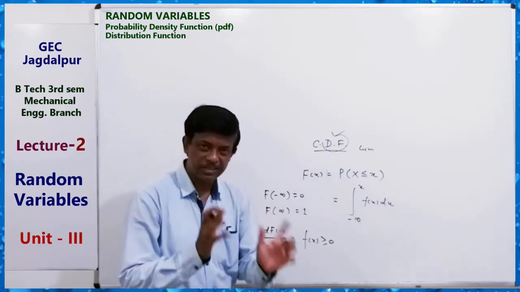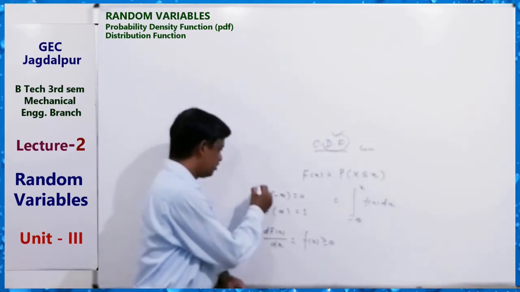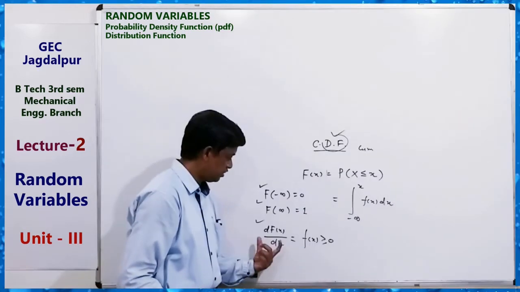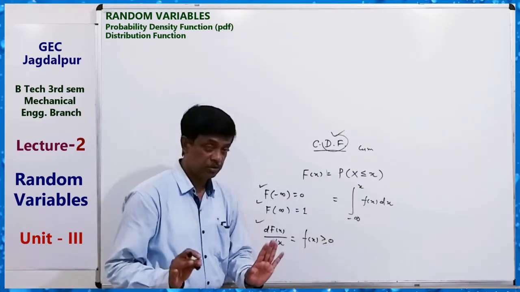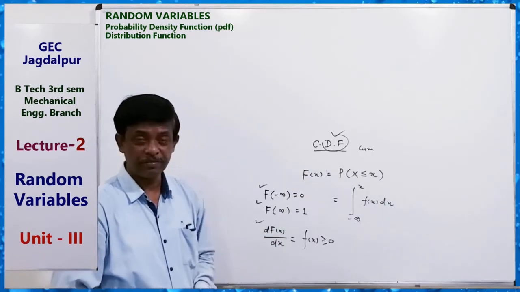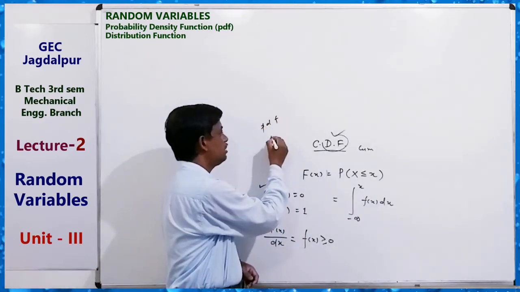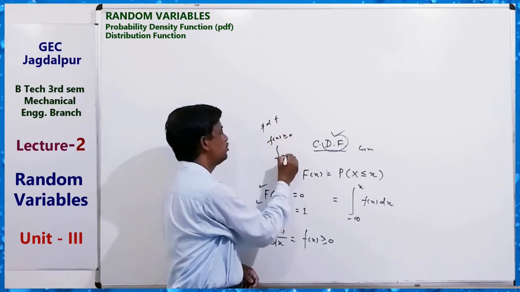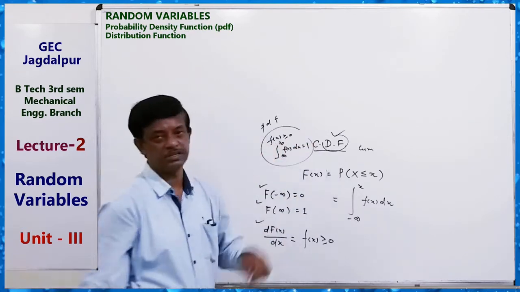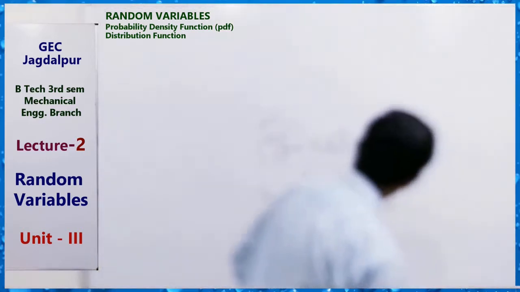So for proving whether a function is a distribution function or not, we can test these three: this equals 0, this equals 1, and the derivative of this function is greater than or equal to 0. Then we can say that F(x) is a distribution function. Similarly, for proving a PDF, probability density function, f(x) is greater than or equal to 0 and the integral from minus infinity to plus infinity of f(x) dx equals 1. This is for the probability density function. Clear? This type of discussion I have already done in the previous class.